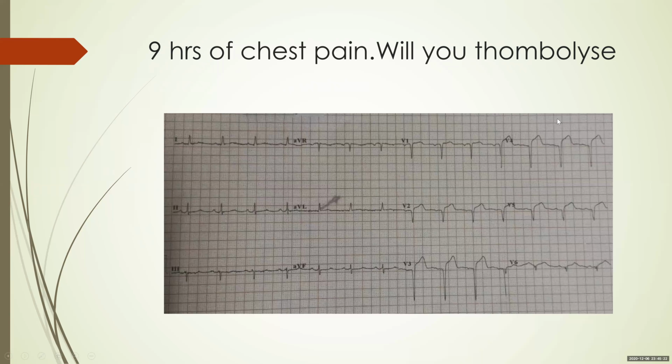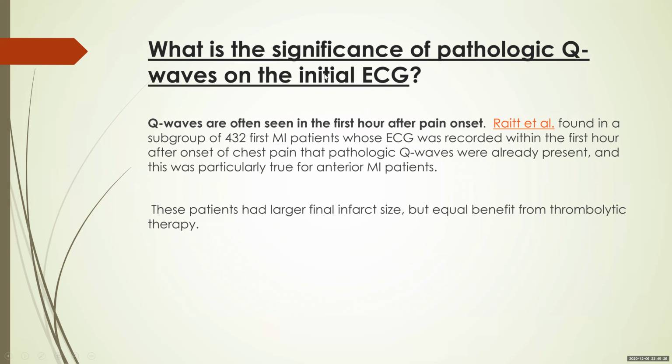This patient requires thrombolysis. Remember, the presence of Q waves is not a contraindication for thrombolysis. Q waves are often seen as early as 1 hour after pain onset, especially in anterior wall MIs. So remember, just because you see a Q wave does not mean that the patient is not a candidate for thrombolysis. You can still thrombolyze this patient. So keep that in mind.